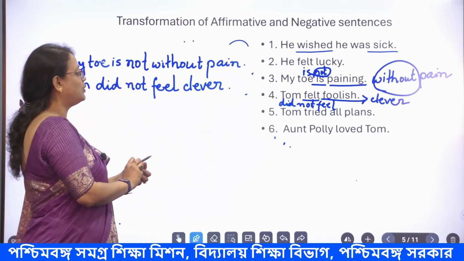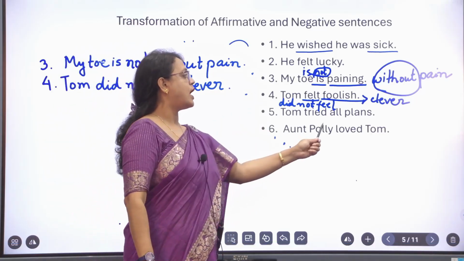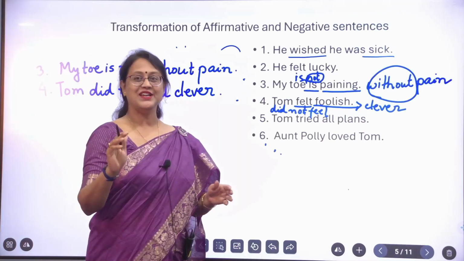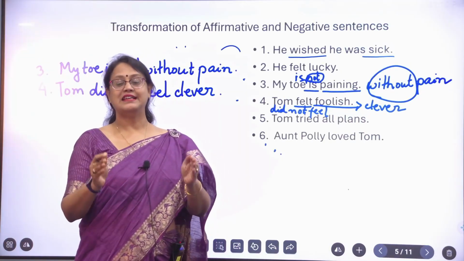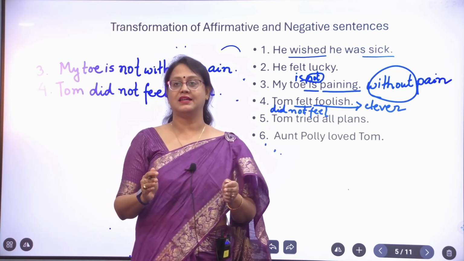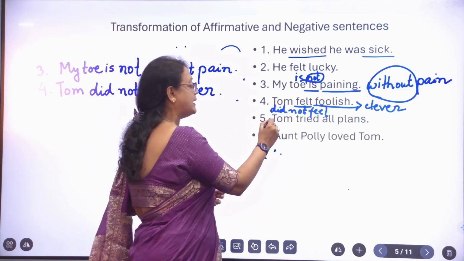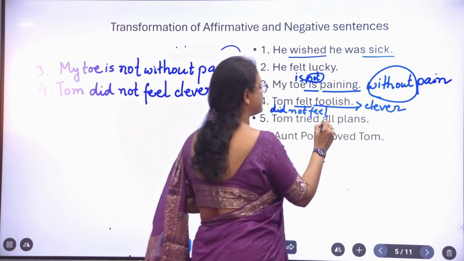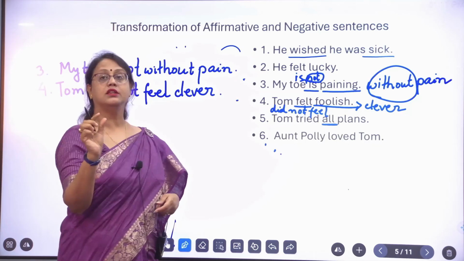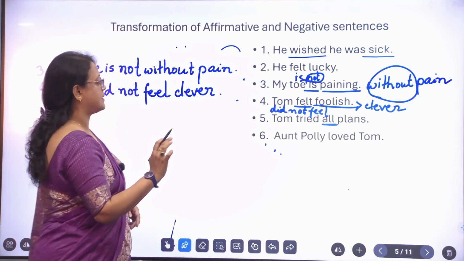Now we come to the fifth example. Tom tried all plans. Again, the same formula. Write down the negative of tried and all plans. But in this type of sentence where we use all, we change the form of the sentence like this.